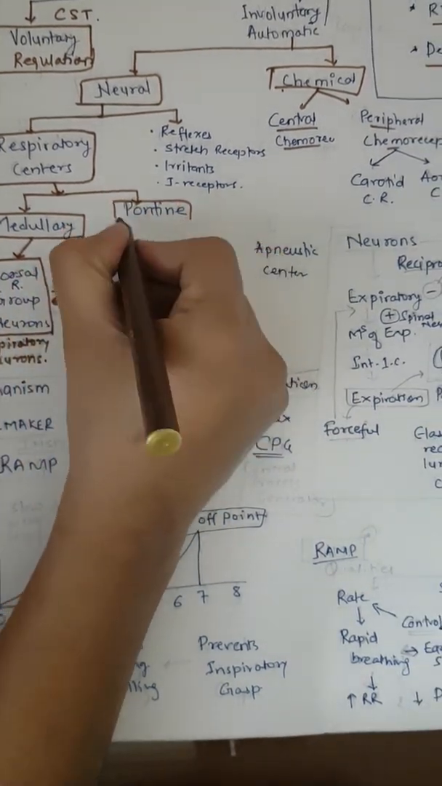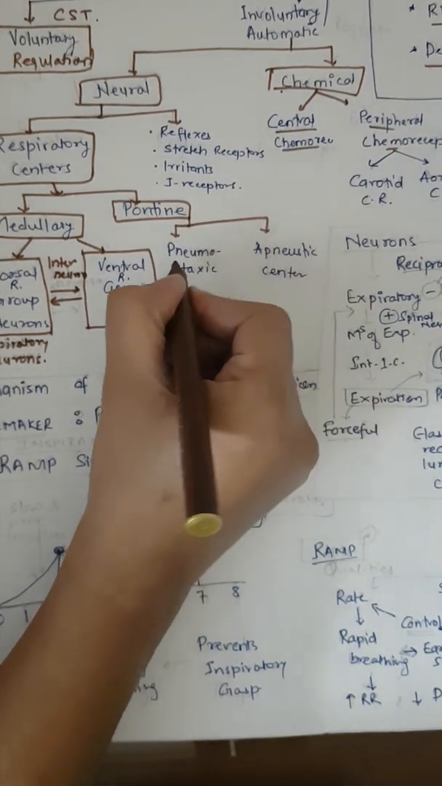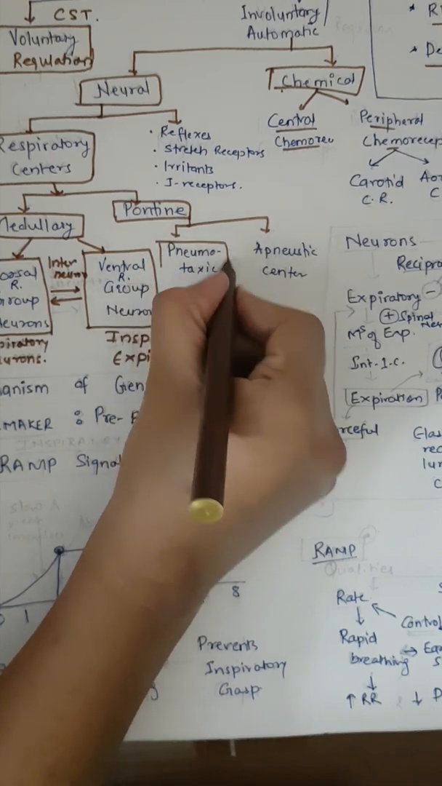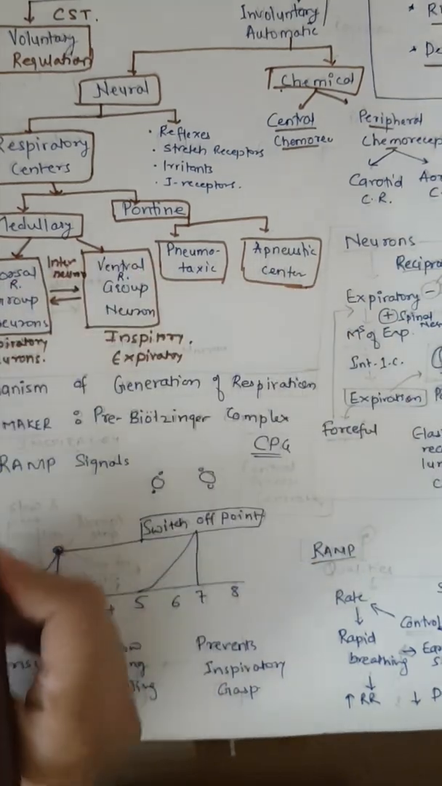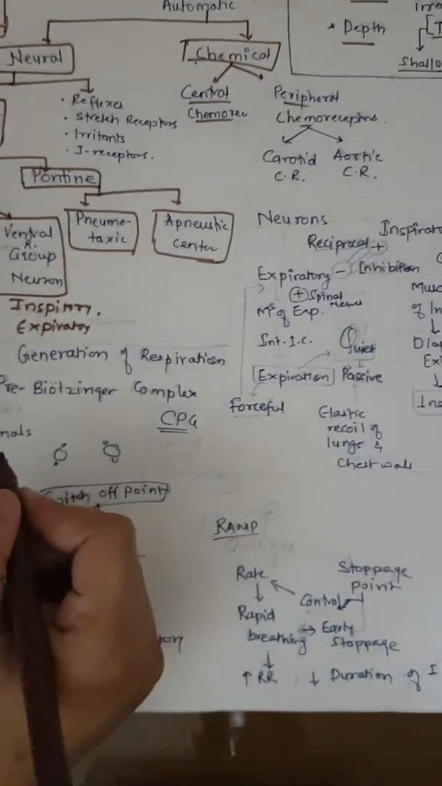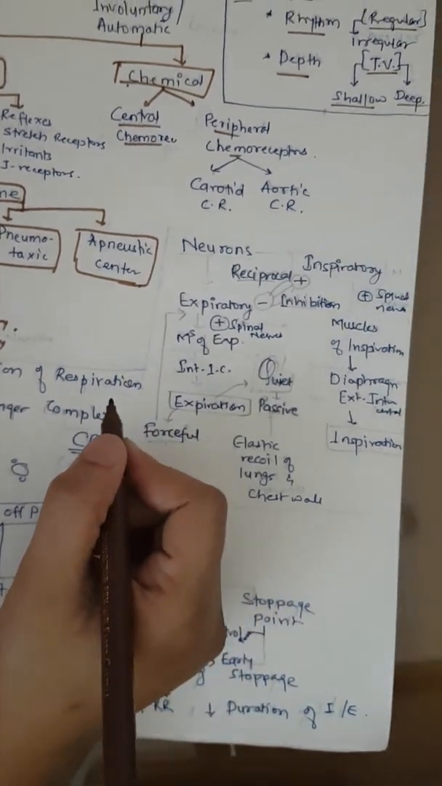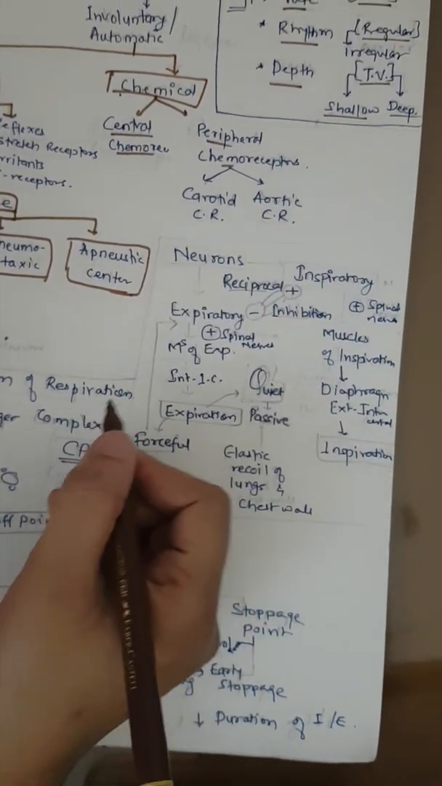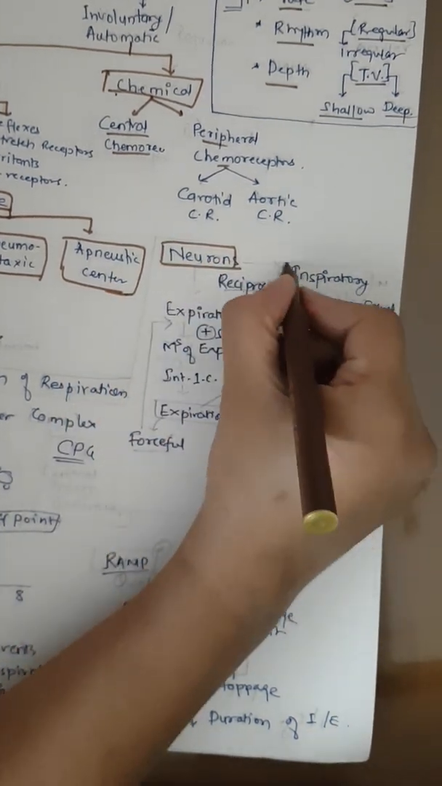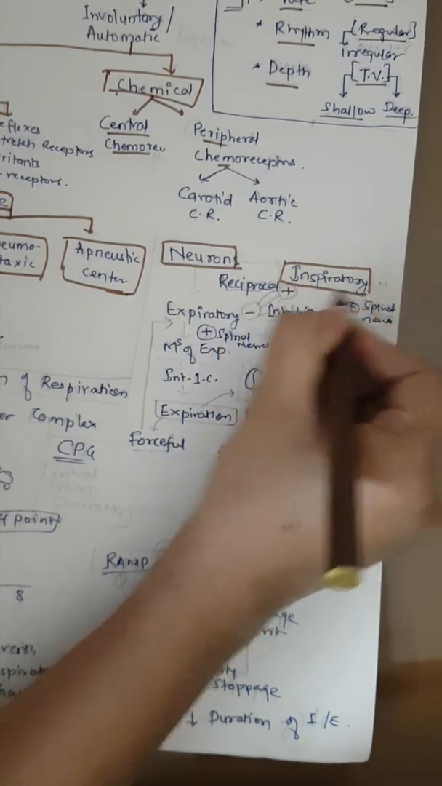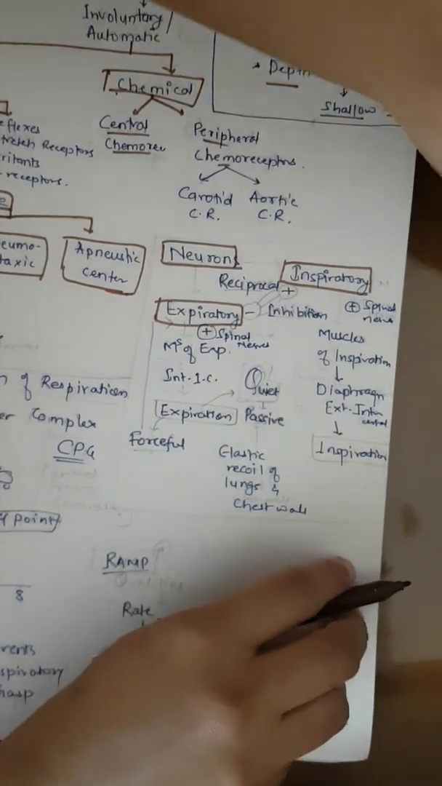Then we have the pontine respiratory center. The pontine respiratory center further has two main parts, that is the pneumotaxic center and the apneustic center. Okay, we'll see this in detail. First of all, before I start, let us talk about neurons. In the respiratory system, as I told you, there are two types of neurons. One is the inspiratory neuron and the other one is the expiratory neuron.